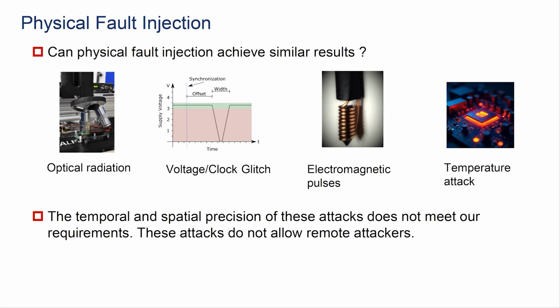We also introduced some other fault injection methods and compared them in our work to Rowhammer. So we asked the question, can physical fault injection achieve similar results? There are physical fault injections such as optical radiation, clock glitches, electromagnetic pulses, and temperature attacks. We found that the temporal and spatial precision of these attacks does not meet our requirements. These attacks do not allow remote attackers to exploit them, so they are not appropriate in this case.